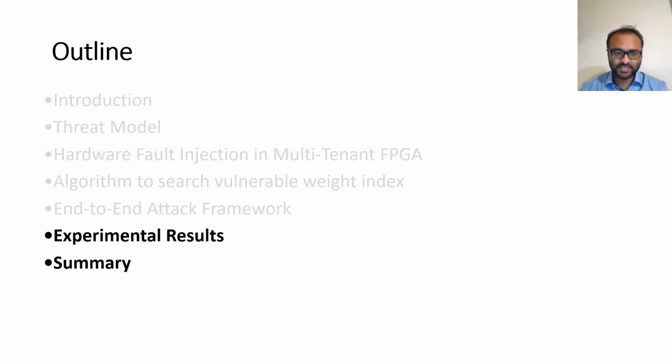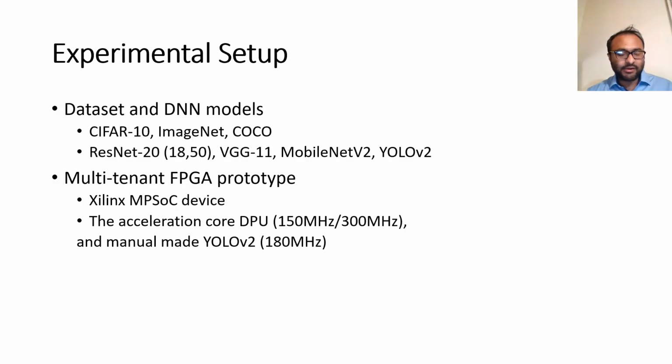In this final part of the presentation, we'll present our experimental results and summary of our work. To evaluate our attack, we use different kinds of datasets and DNN architectures. We also use the FPGA prototype from Xiaolin with the following frequency set.